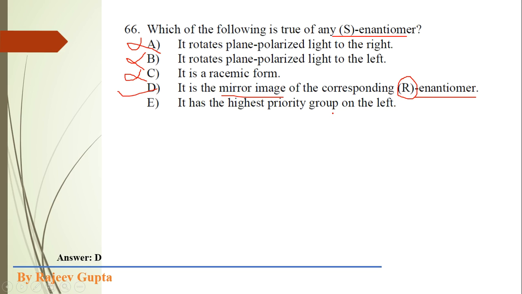We draw an arc from 1 to 2 and 2 to 3, and we see whether it is clockwise or anti-clockwise. Depending on that we assign S or R. So only by seeing the highest priority group position we cannot define S or R. So this option is not correct.